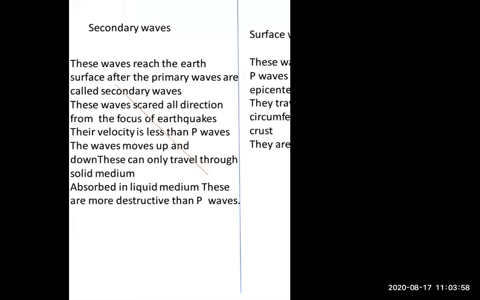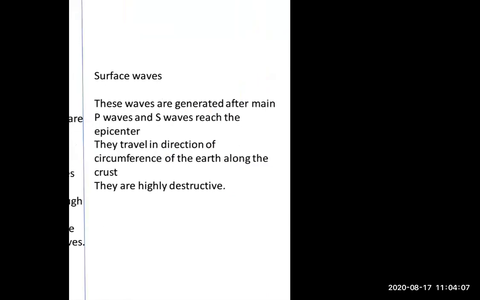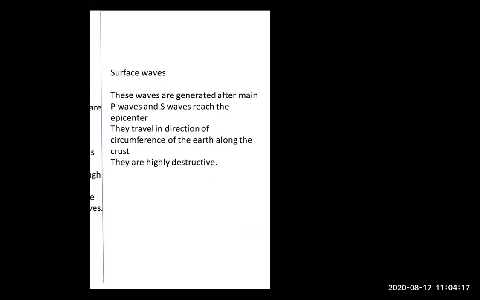This wave reaches the earth's surface after the primary waves and is called secondary waves. These waves are generated after main P waves and S waves. Now what is meant by P waves and S waves? P means primary, S means secondary, and L means surface. Okay, very good, Simran. The waves which are generated after P waves and S waves reach the epicenter.